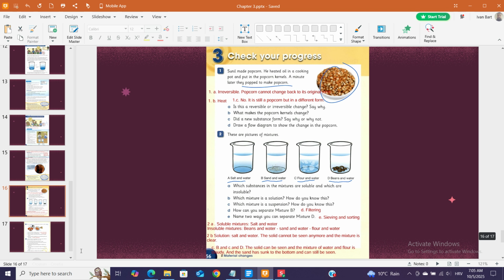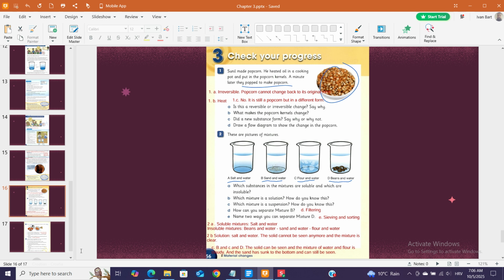Check your progress. 1. Sunil made popcorn. He heated oil in a cooking pot and put in the popcorn kernels. A minute later they popped to make popcorn. A. Irreversible. Popcorn cannot change back to its original form. B. Heat. C. No. It is still popcorn but in a different form.